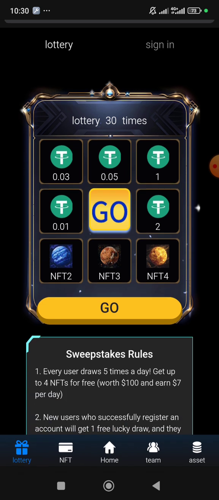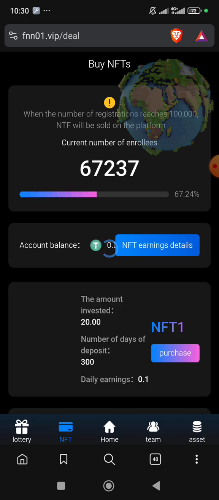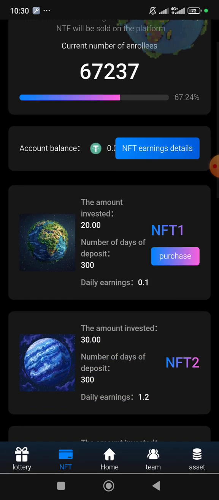So when you click on the link and register with your email, this is the interface it's going to take you to. Once it opens, it's going to show you buy. Just click on buy and proceed, and you're going to buy this NFT. They'll give you $20, which will enable you to buy this very NFT you're seeing here. You can see this is $20 and it's going to be earning you 0.1 cent each day.